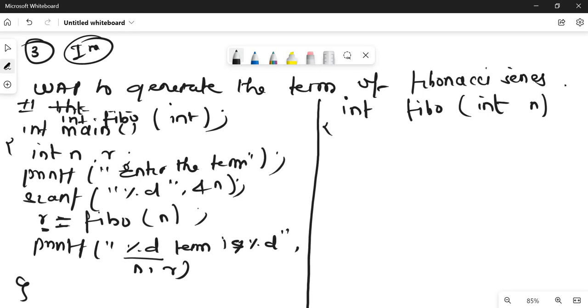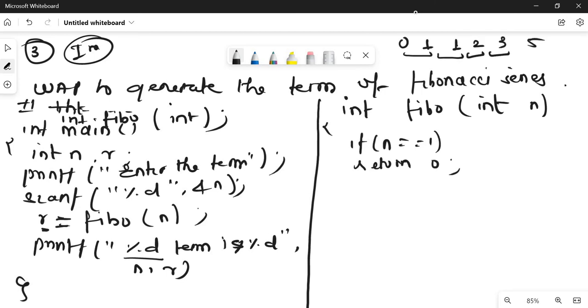So let me write the base condition. If n equals 1, it means that we are asking for the first term, so it will be 0. If you remember the Fibonacci series, it starts with 0, then 1, then 0 plus 1 is 1, 1 plus 1 is 2, 2 plus 1 is 3, 3 plus 2 is 5, like this. So if n equals 1, the first term, it will return 0 only.